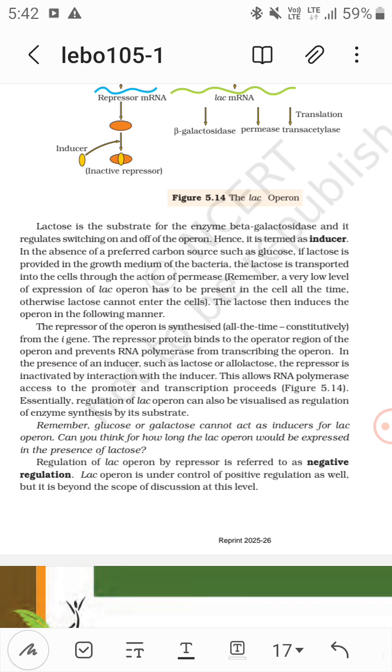Now glucose or galactose cannot act as inducers for the lac operon. In the presence of inducers such as lactose or allolactose, they act as inducers.